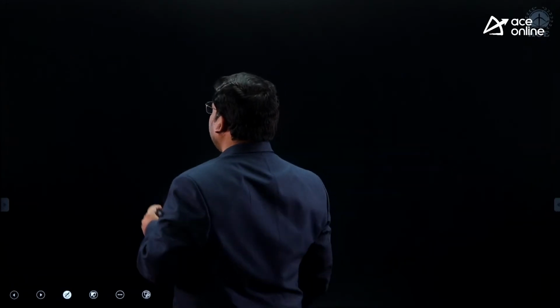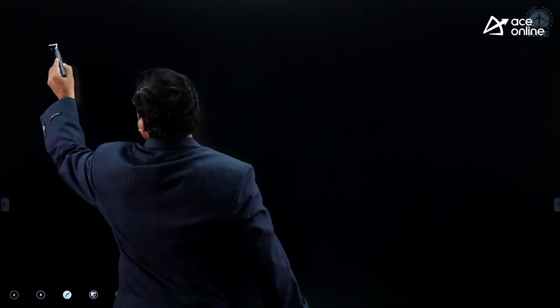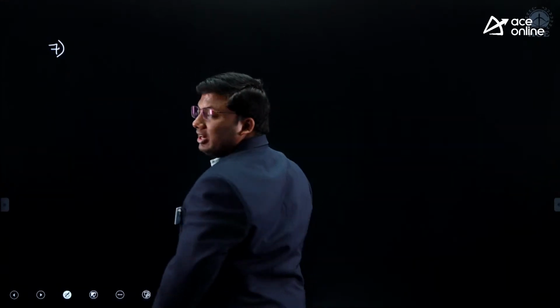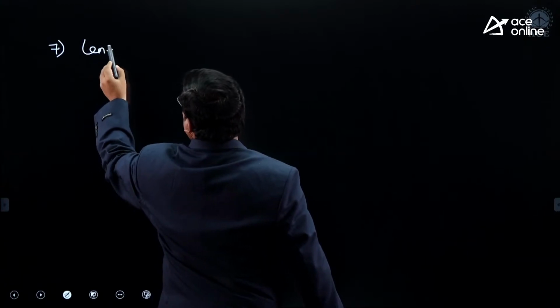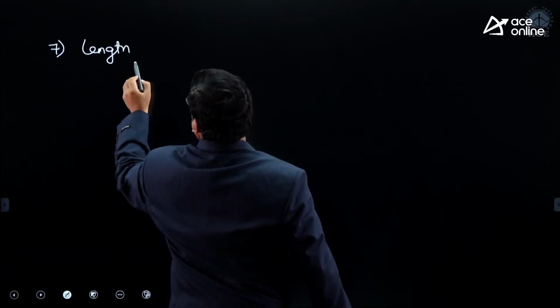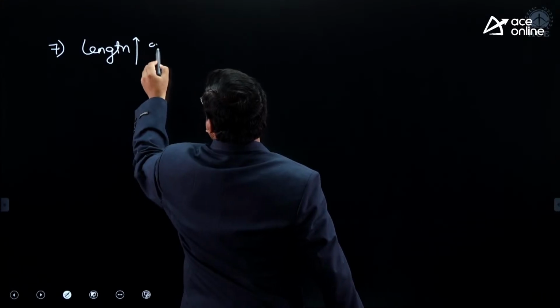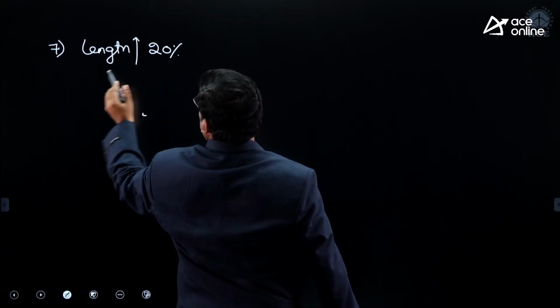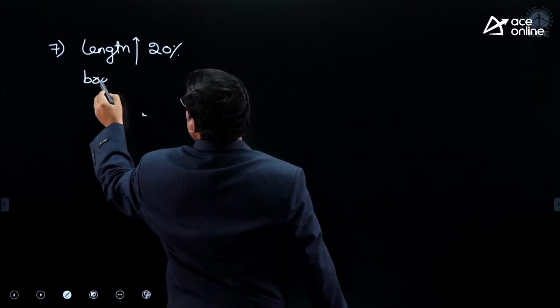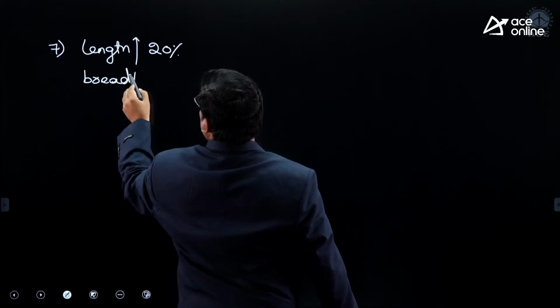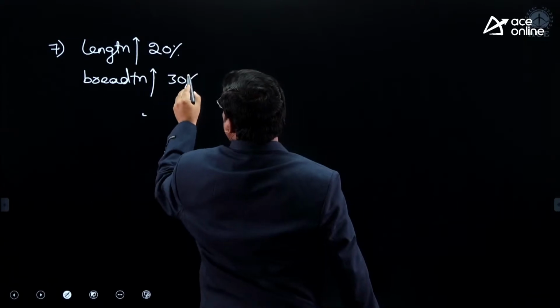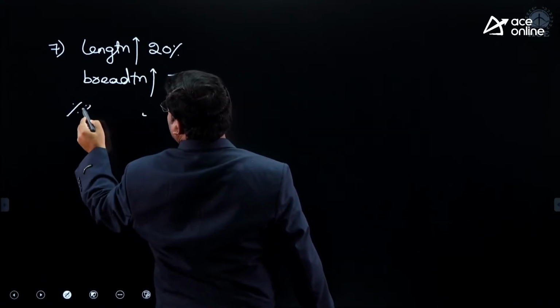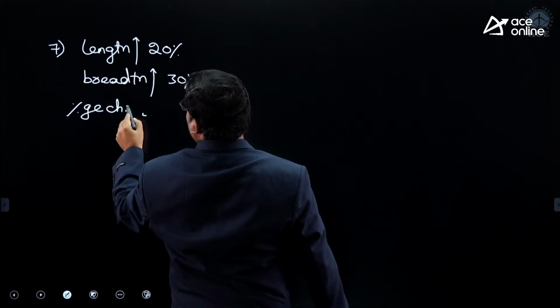Now seventh one. Same similar model. Seventh one. Listen carefully, sir. Now slowly we will enter into a few examination related questions. Length is increased by 20%. Breadth is increased by 30%. Find the percentage change in.